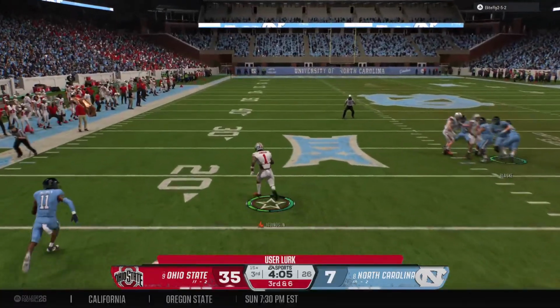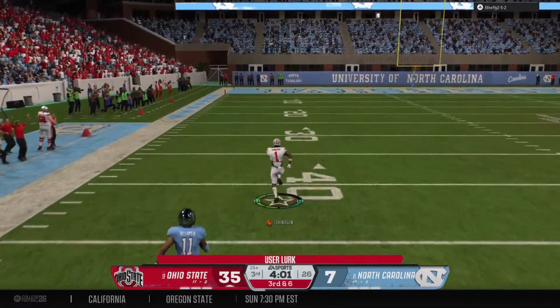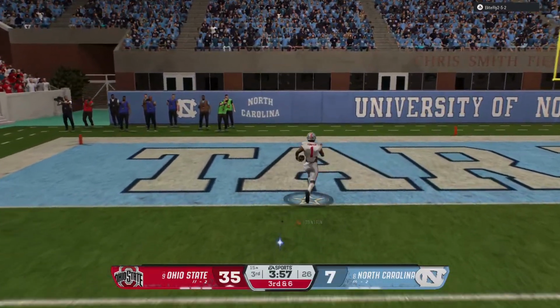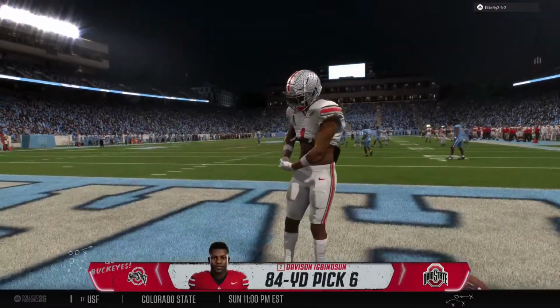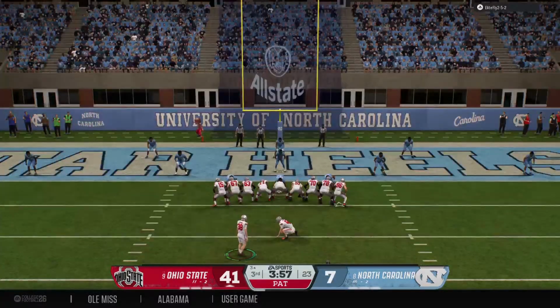And is intercepted. Breaks into the open. Pass midfield. Out past the 30. The 10. Touchdown, Buckeyes. 6 points for the defense in this playoff game. What a moment. Chris, what a turn of events here.